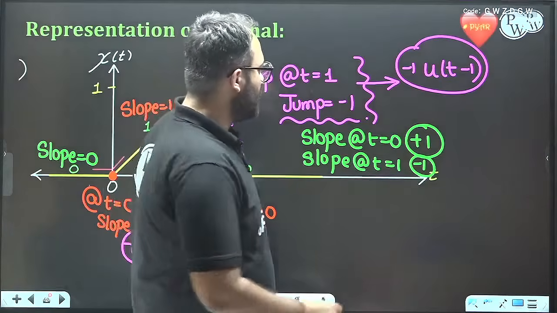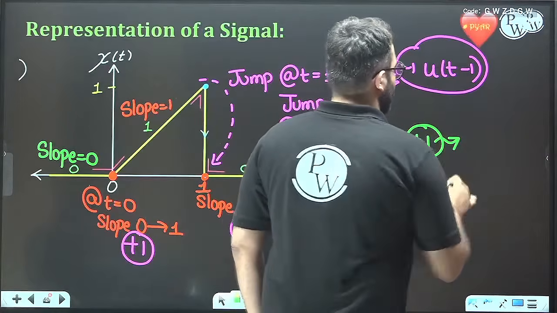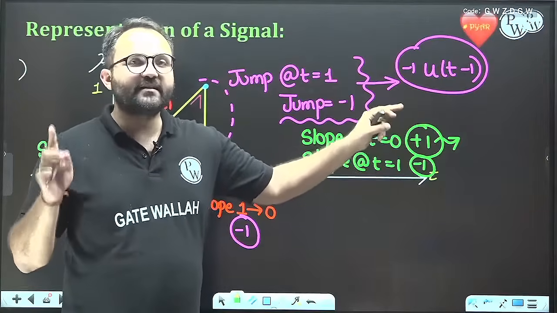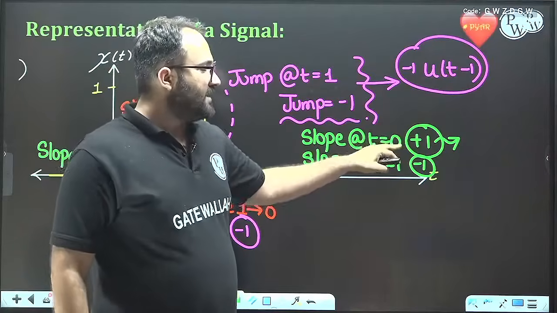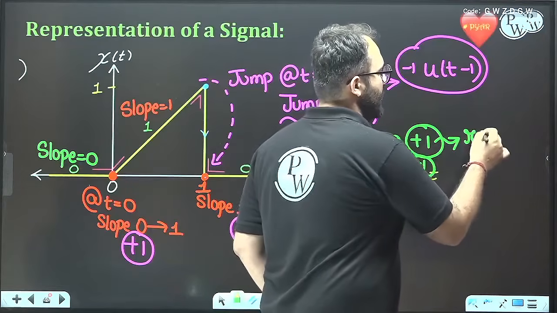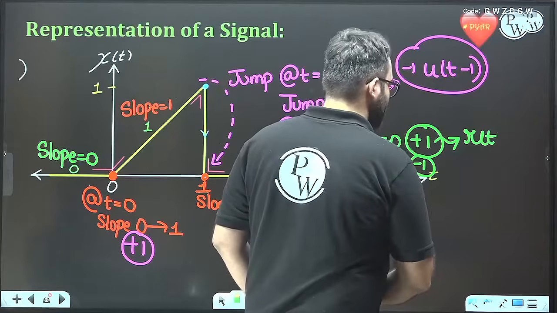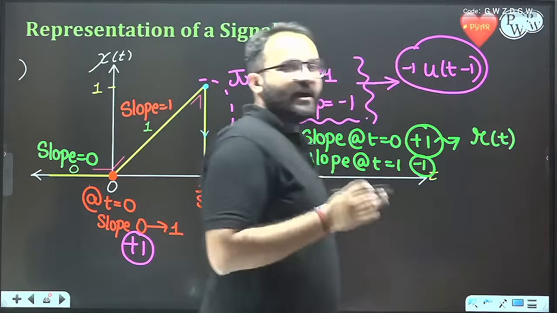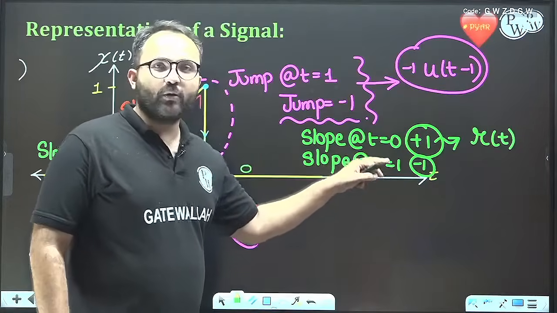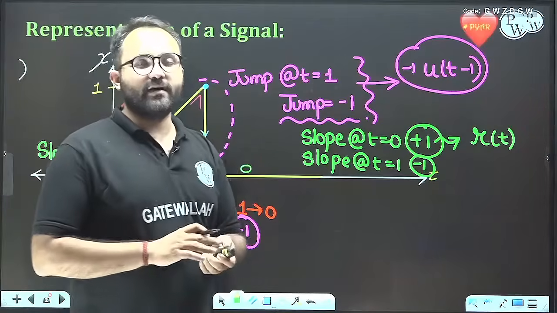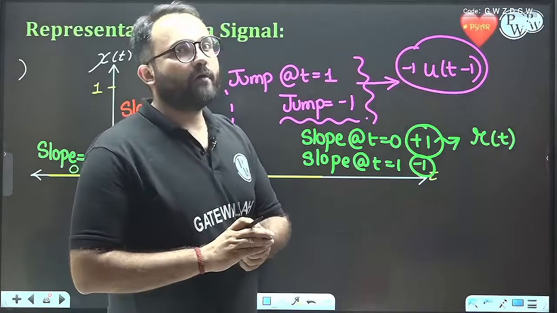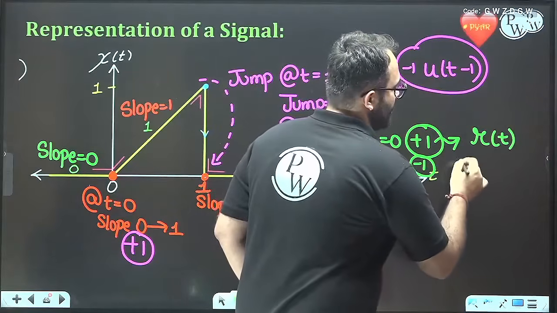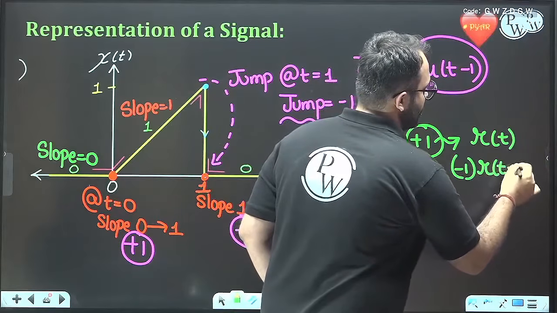Okay. So we need a ramp of slope 1 at t equal to 0. That is represented by r(t). Now we need a slope change of minus 1 at t equal to 1. So we need a ramp of slope minus 1 at t equal to 1. That is minus 1 multiplied by r(t minus 1).